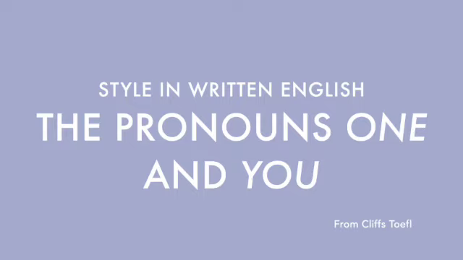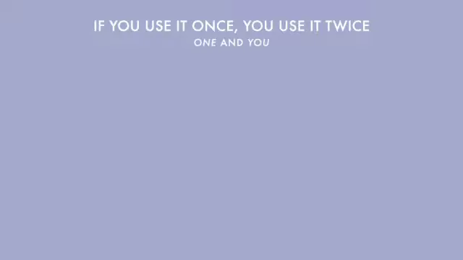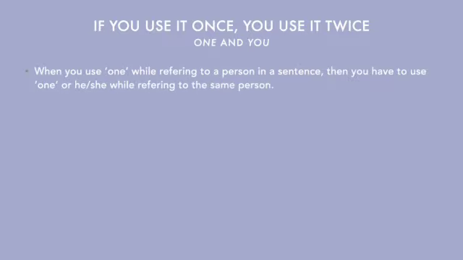Now, let's get into it. If you use it once, you use it twice. For one and you, suppose you are writing a sentence and in this sentence you have used one. So what do you do next? While referring to the same person, you have to use one again. And this rule would also apply for you.